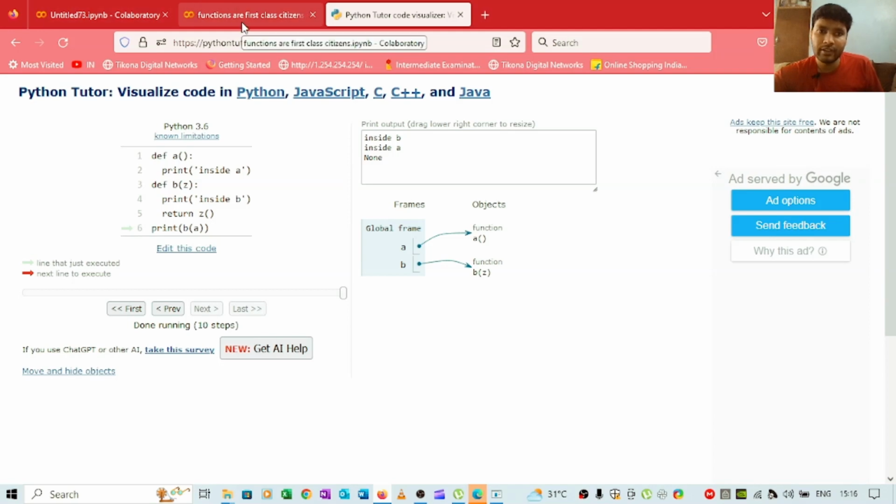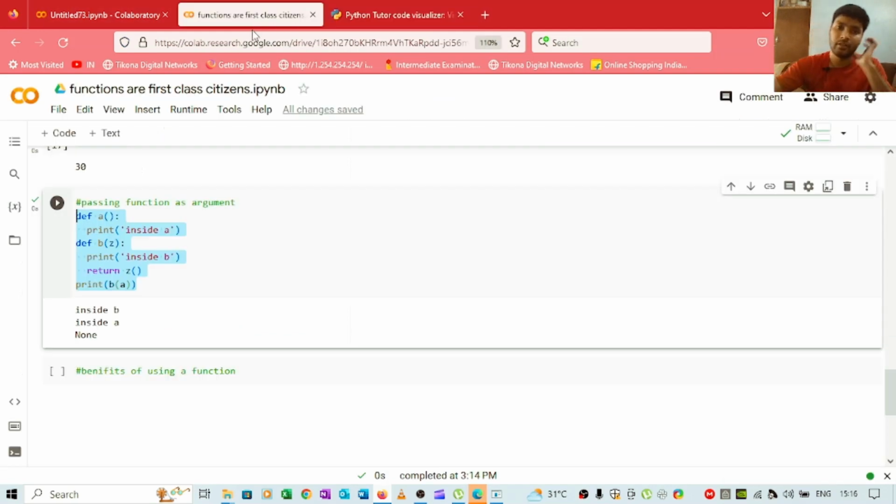So that's about this lecture, and it was a small concept but a really important concept, because all the programming languages have this concept, and Python is a special language because in Python you can do things which you cannot do in other languages. So Python gives you this flexibility of using functions as first class citizens.